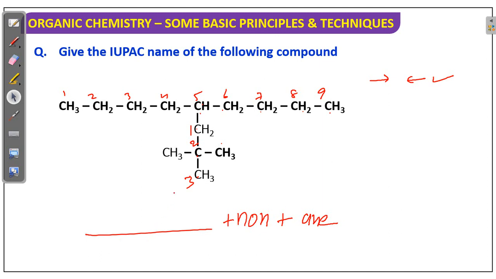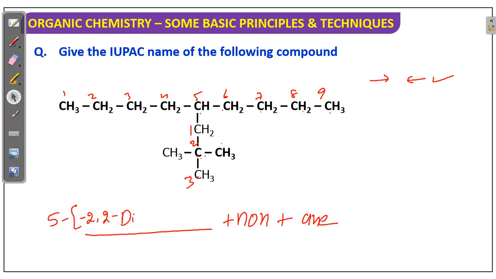Now the substituent. What is the substituent? On the 5th position. What on the 5th position? Again it is complex, that's why we have to take a bracket. On the 5th position a total propyl group is there. On the propyl, 2 methyl substituents are there on the 2nd position. So 2 comma 2